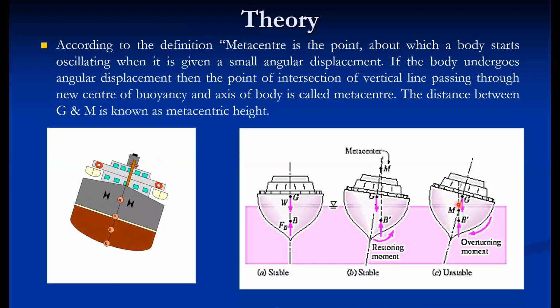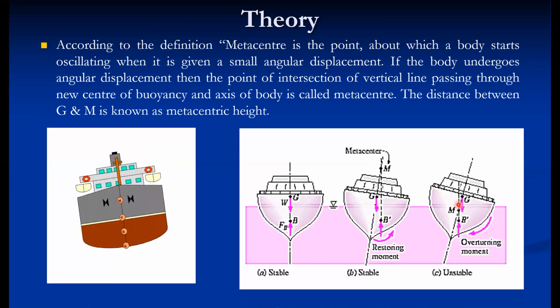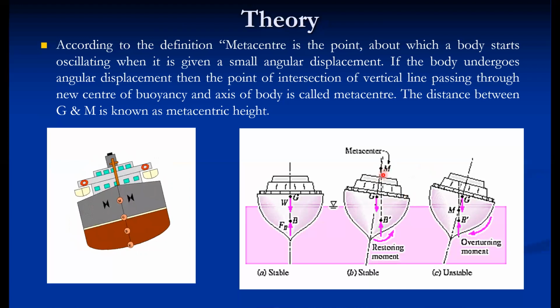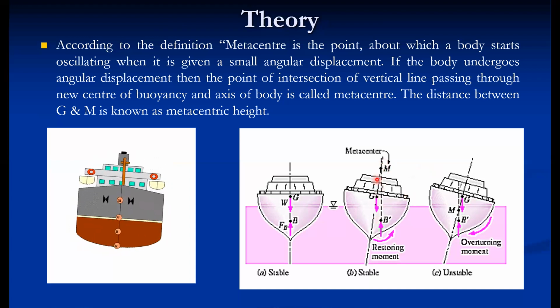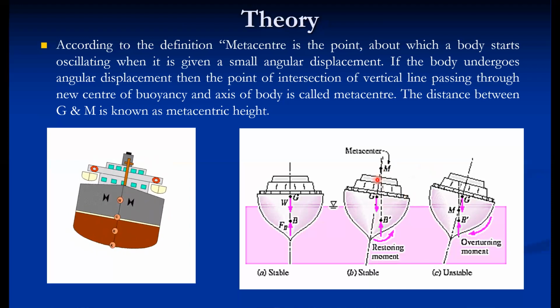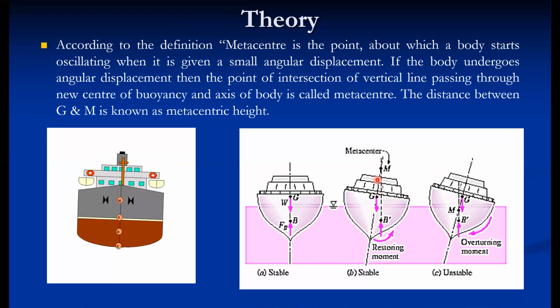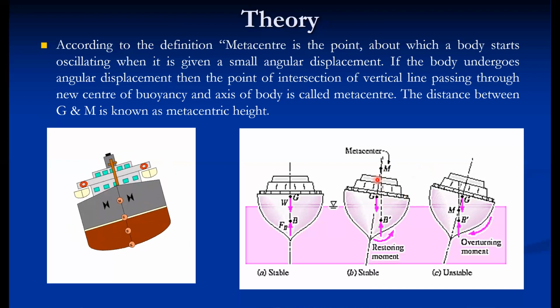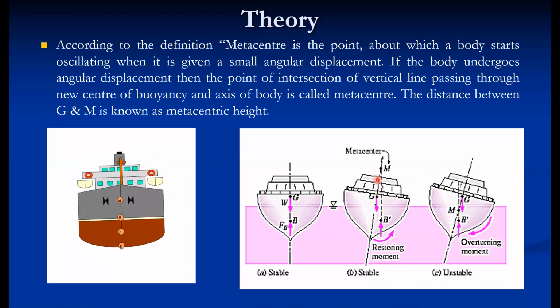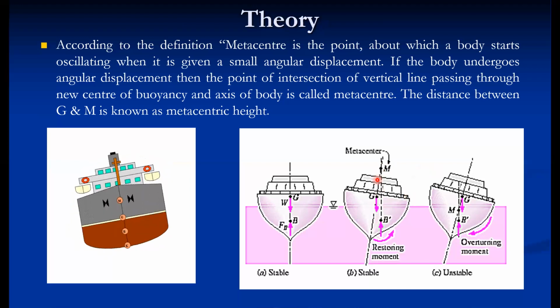So for every ship, it is necessary to determine the position of metacenter, and consequently the metacentric height, because the larger the distance, the more it can sustain the external forces, especially in high tide conditions. So the determination of metacentric height is an important design step.